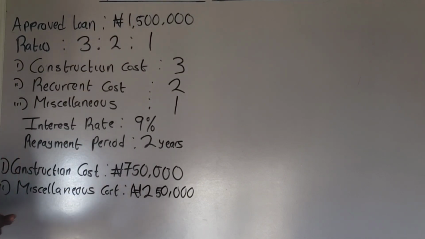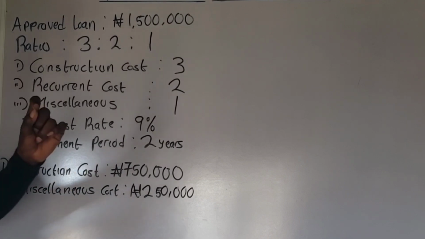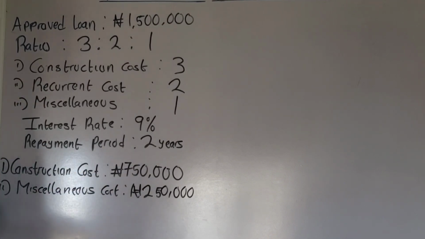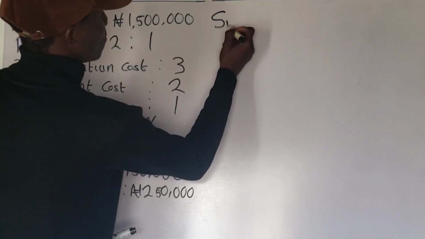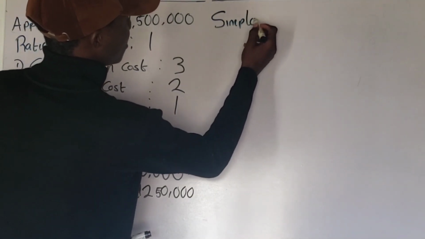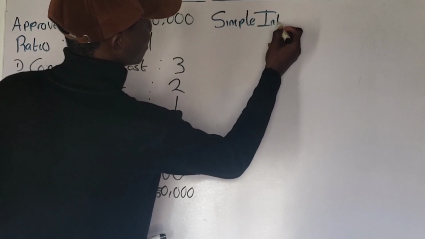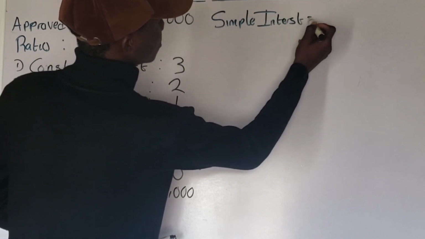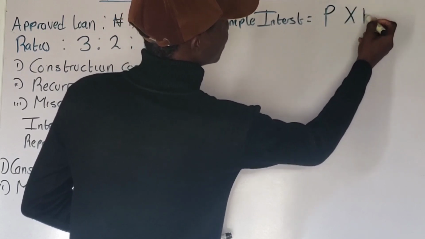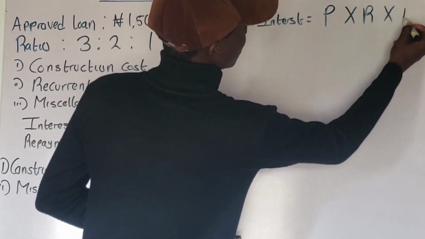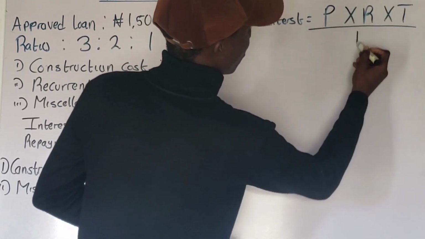So we want to calculate that interest. That is what we call simple interest. Simple interest is equals to principal P times rate R times time T all over 100.